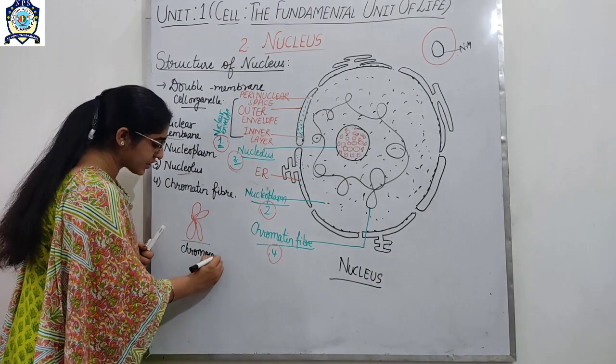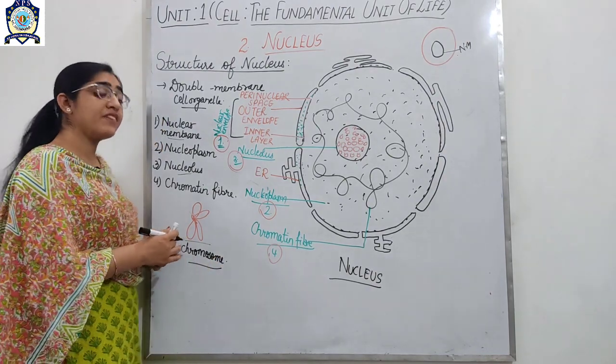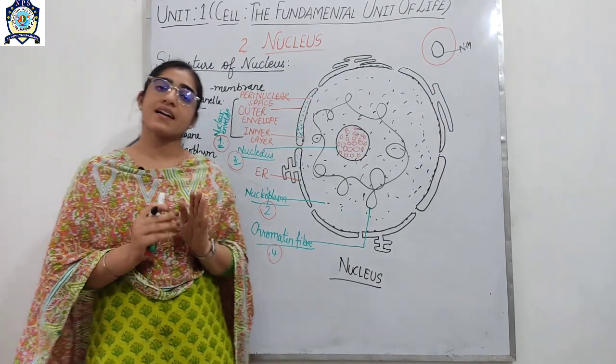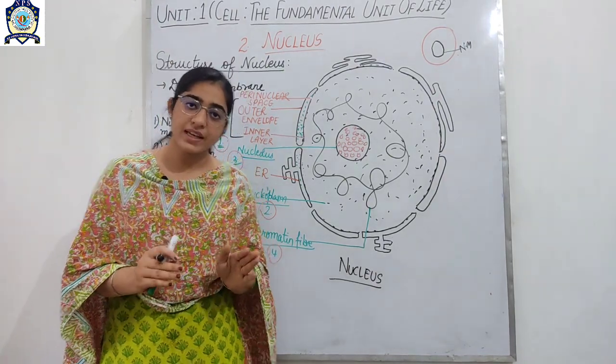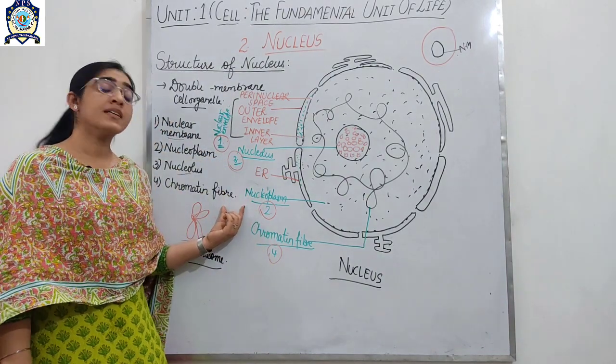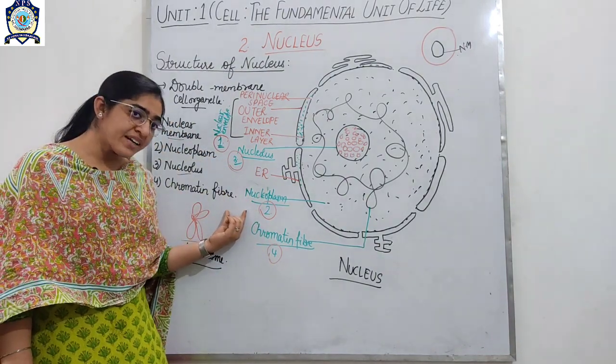Again I am repeating, chromatin fibers are darkly stained, and they are functional in the non-dividing state.